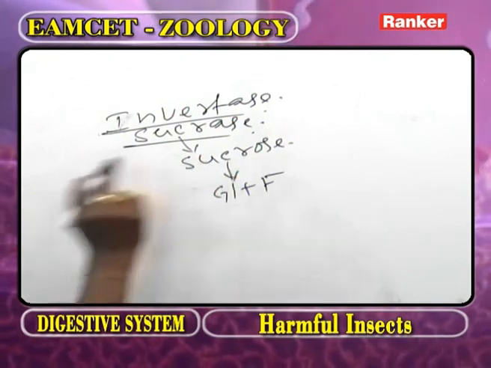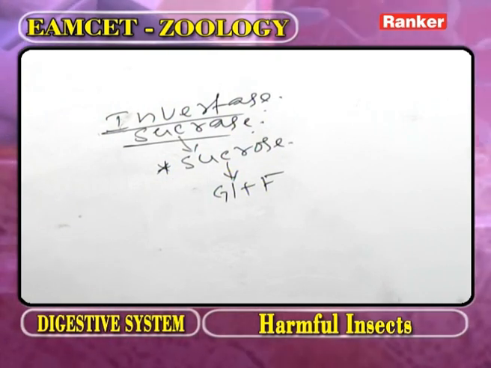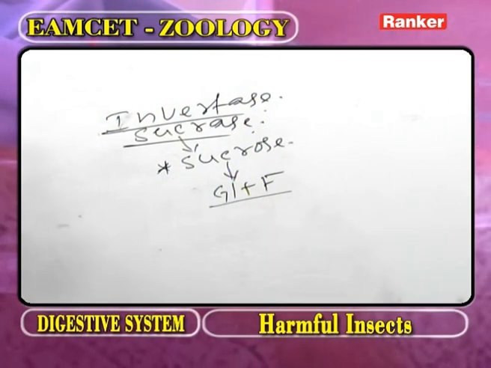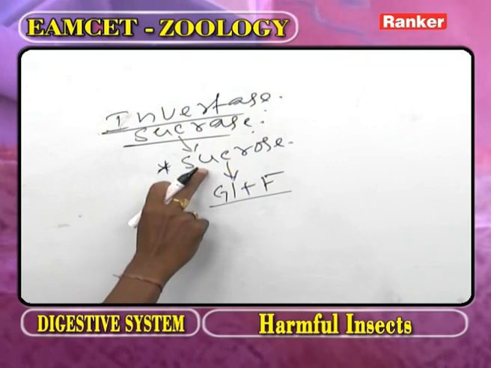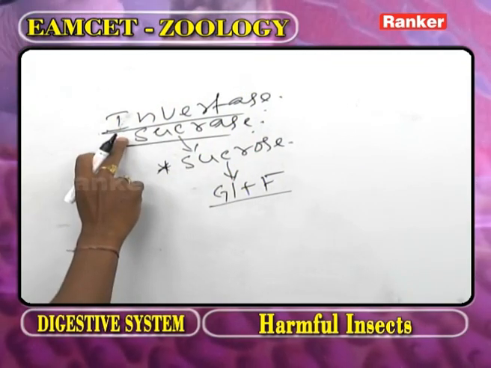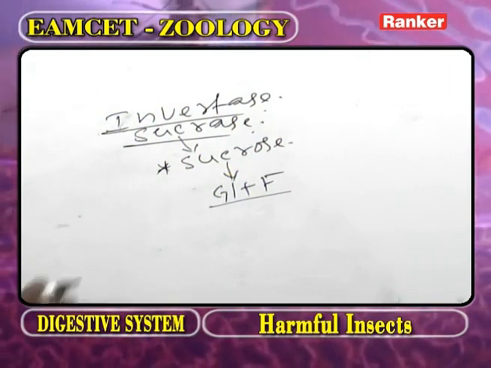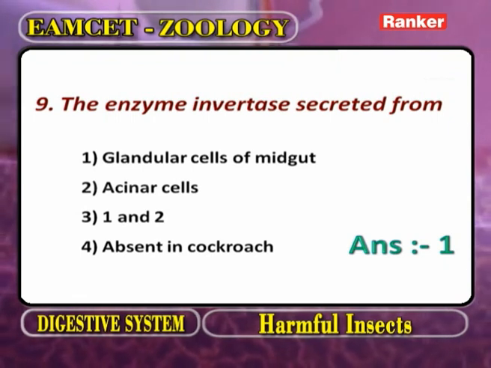It is a disaccharide. Now the star mark indicates that it is a disaccharide. Now these are the monosaccharides. The disaccharide sucrose is digested by sucrase. It is also called invertase. Now our question is, the invertase is secreted by.